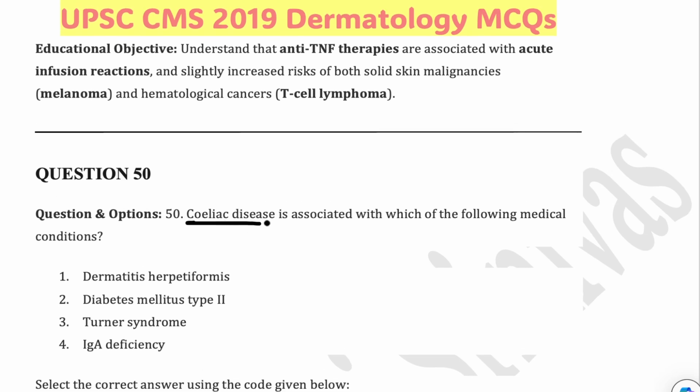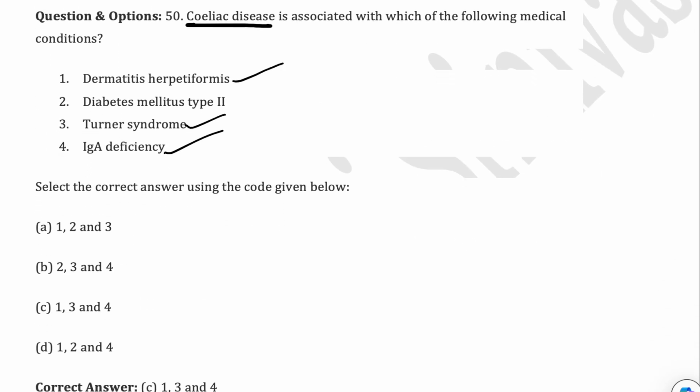Celiac disease is somehow a very favorite question for the examiner. It is associated with which of the following medical conditions? Yes, dermatitis herpetiformis, Turner syndrome, IgA deficiency, but not diabetes mellitus type 2. So it will be 1, 3 and 4.